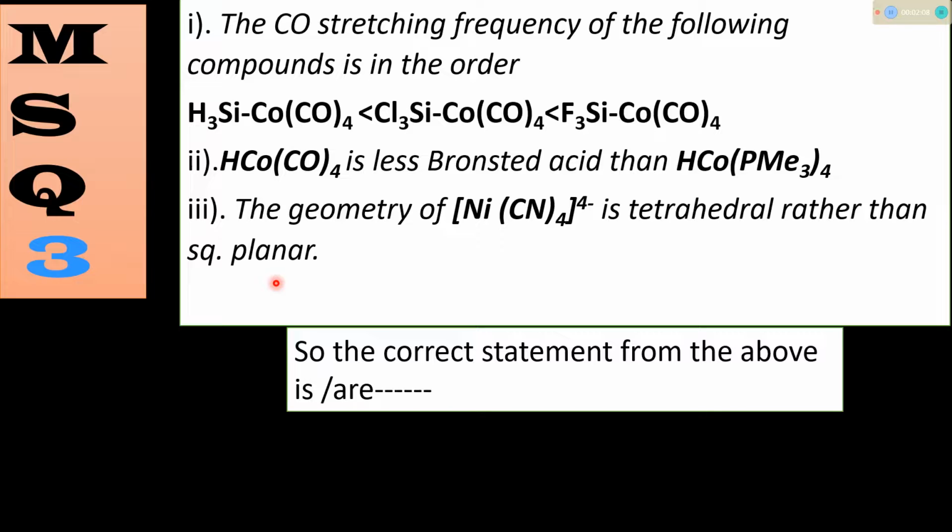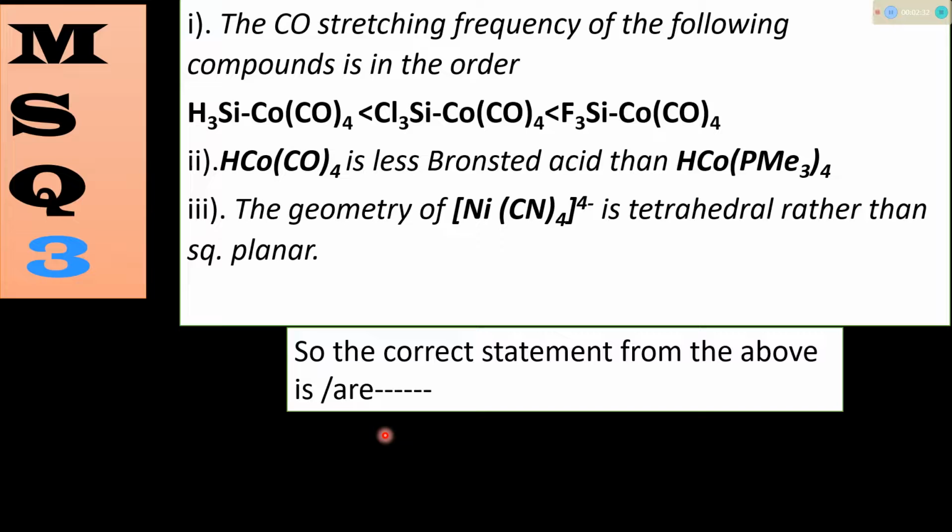So the three statements are about the carbonyl stretching frequency of an organometallic complex, the Bronsted acidity of some organometallic complexes, and the geometry of the nickel tetracyano 4- complex. We have to find the correct statements.